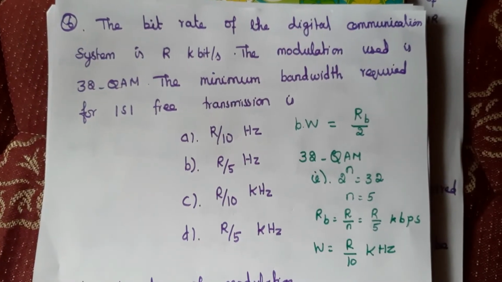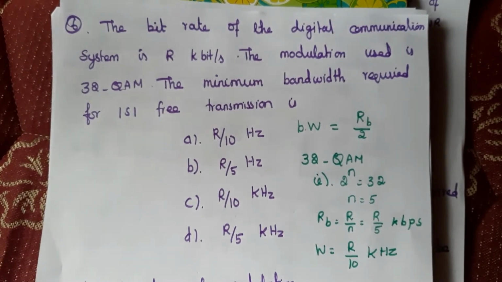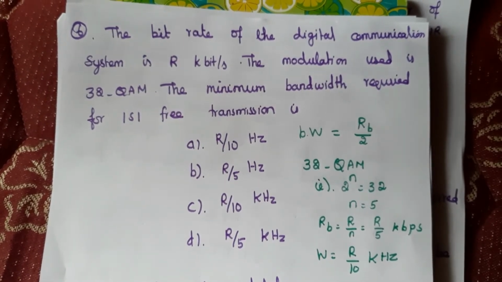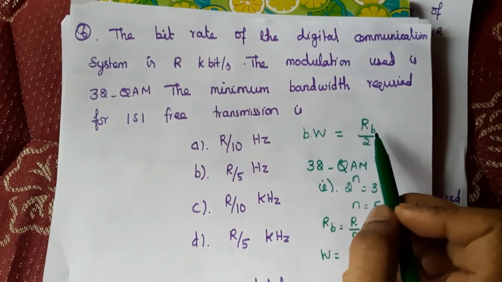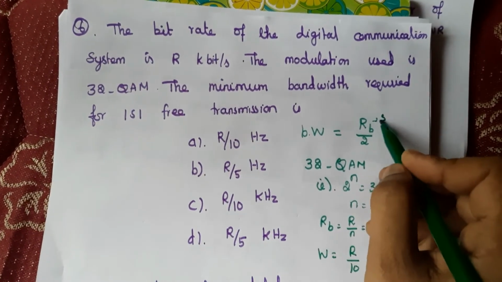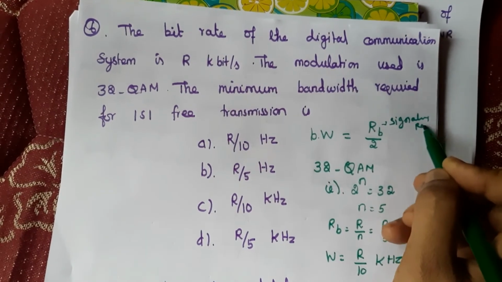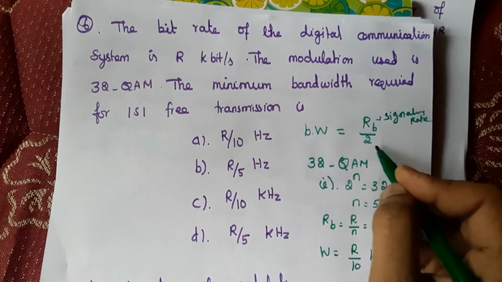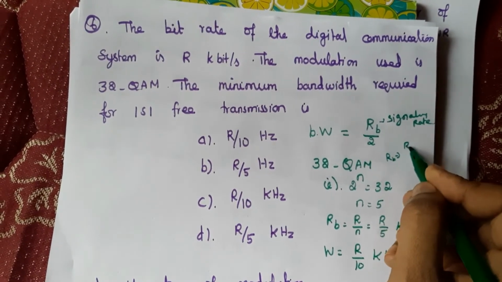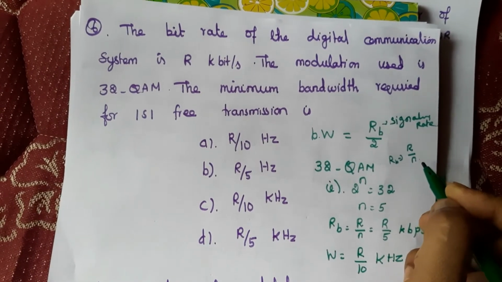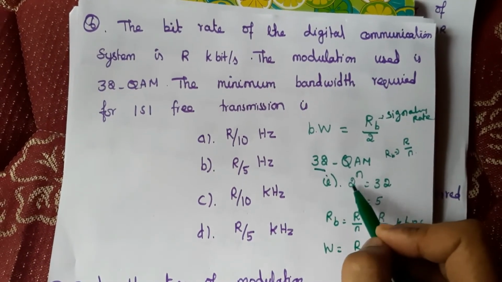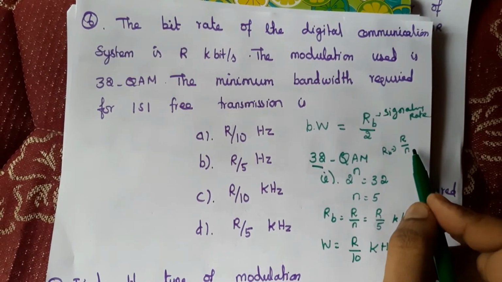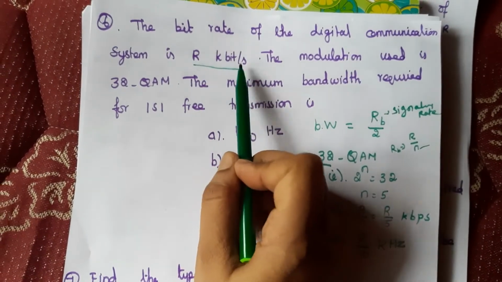Sixth question, the bit rate of the digital communication system is R kilobits per second. The modulation used is 32 QAM. The minimum bandwidth required for ISI free transmission is, and the bandwidth formula is RB, the signaling rate, divided by 2. You have to find this RB value. RB is equal to bit rate divided by n. So from this we can find n. 2 power n is equal to 32, so from that we find n is equal to 5.